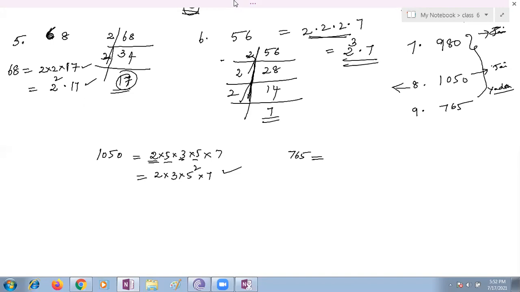Next, a number is divisible by 18 if it is divisible by both 3 and 6. True. Why? Because factors are always divisible. Like 6, also 2 and 3. Very good. If a number is divisible by 9 and 10 both, it must be divisible by 90. True. Why? Because it is always divisible by the product of the numbers, 9 into 10 is 90.